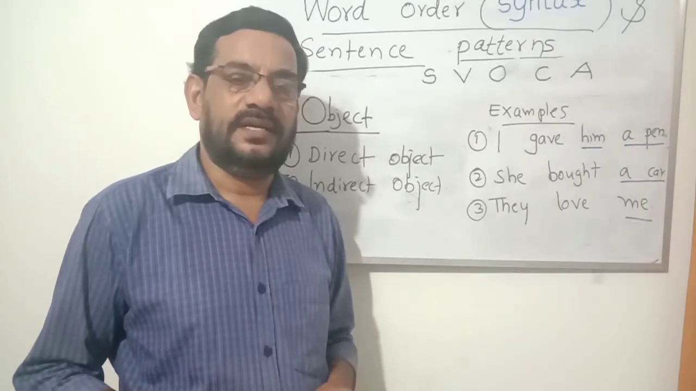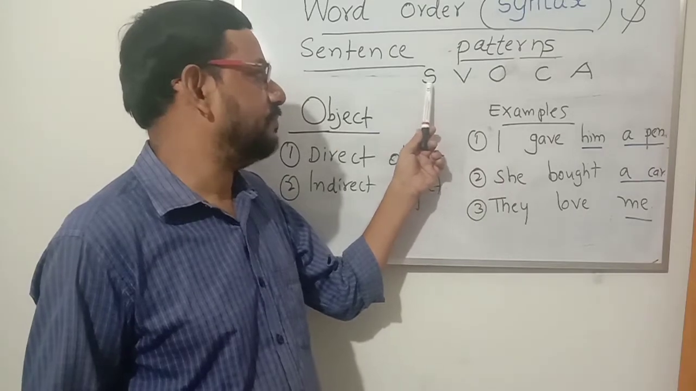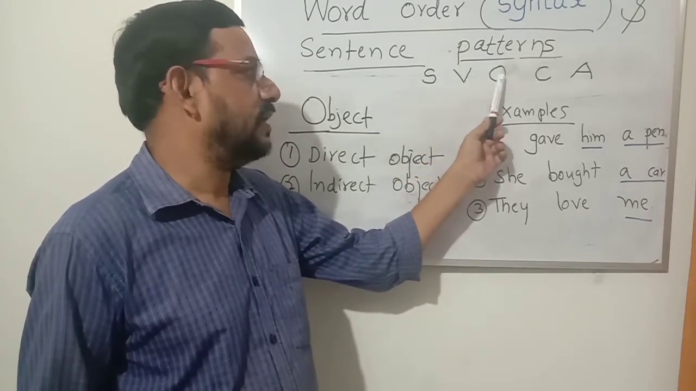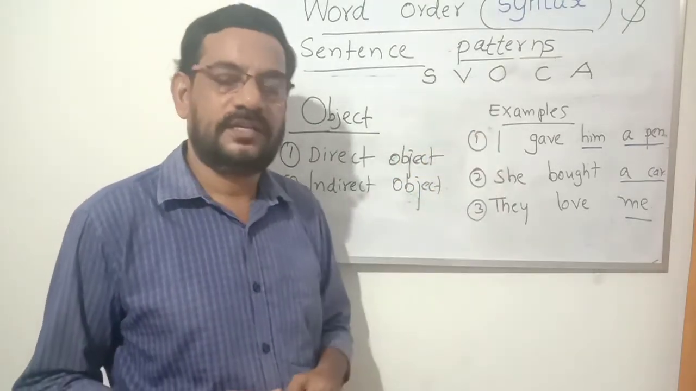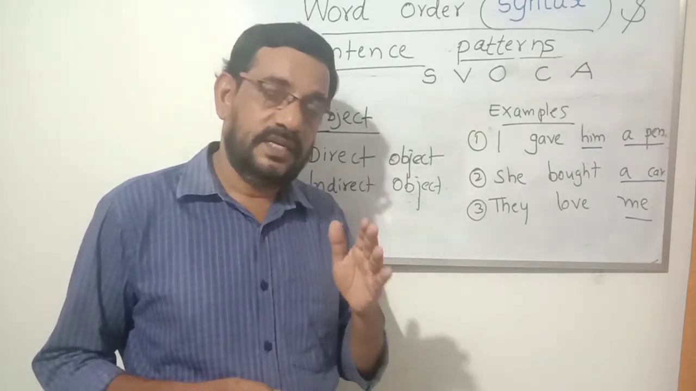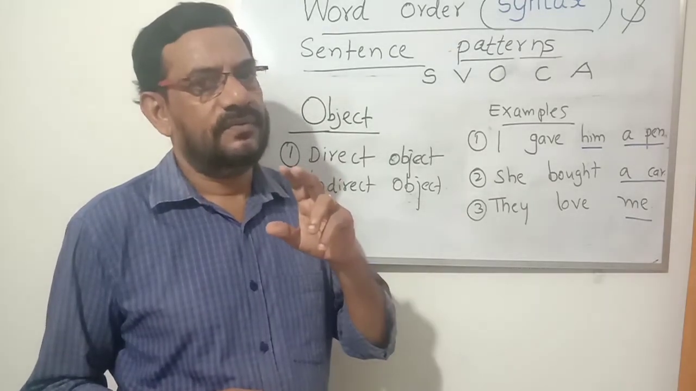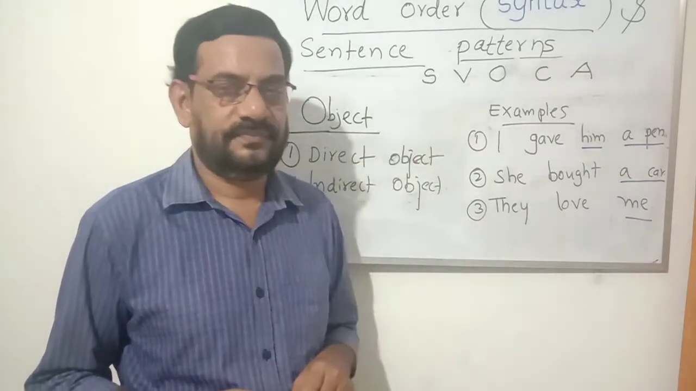Now we are coming to the next category, that is O. We have already finished subject and verb, and now we are coming to O, that is object. Object is the result of the verb, because for some actions, there are objects.